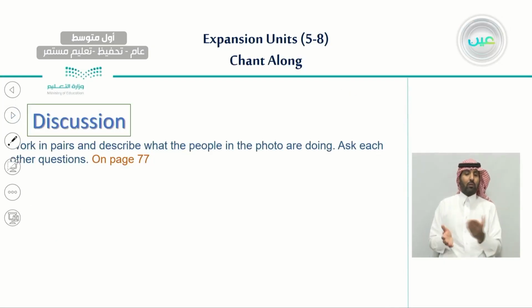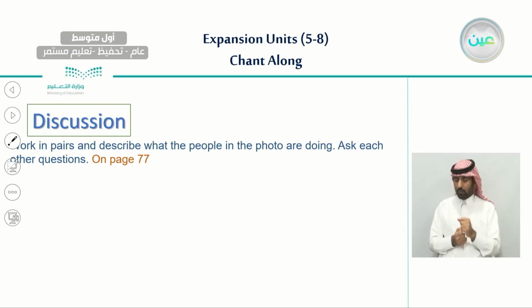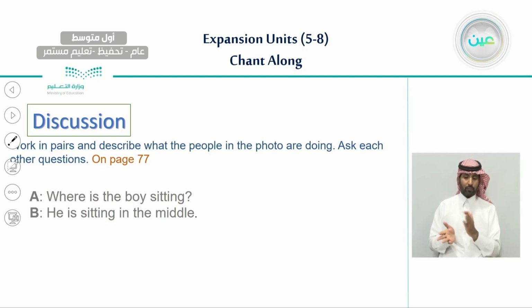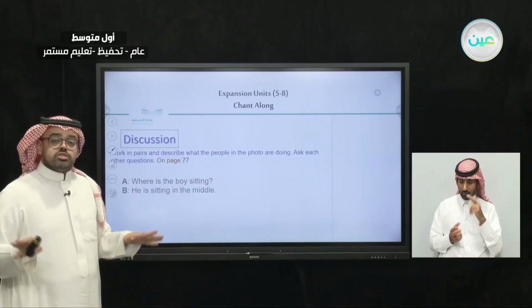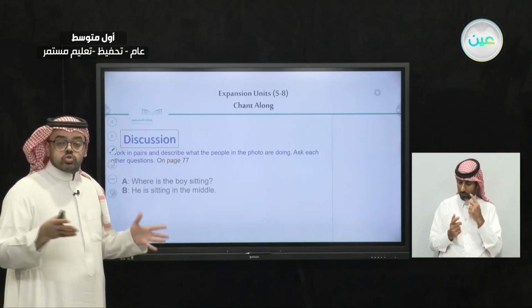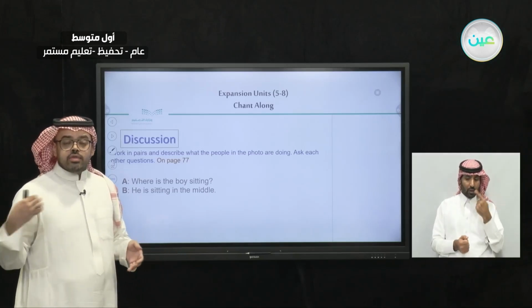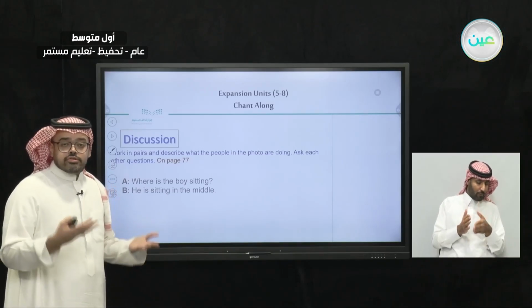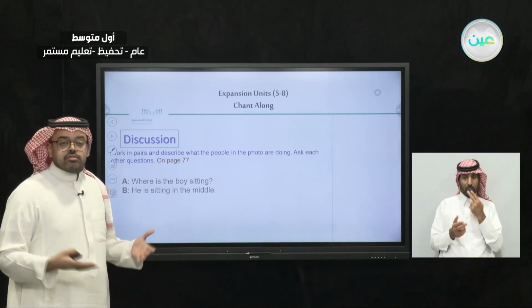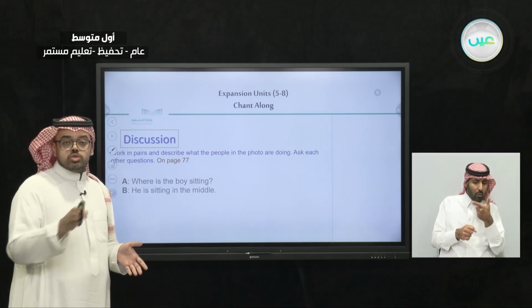So here we have on page 77 a very interesting discussion. What I would like you to do is work in pairs and describe what the people in the photo are doing and ask each other questions on page 77. On page 77, you will see an interesting picture where you have 2 men who are obviously in a car, driving a car, and between them, there is a boy. So we can ask or make questions about each one of them.